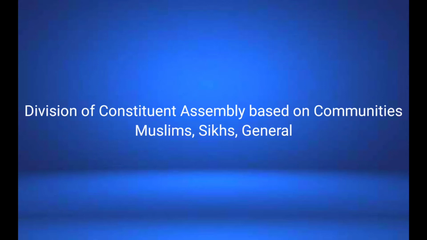And if we divide the members of the Constitutional Assembly based on communities, then there are 3 communities in the Constitutional Assembly. The first one is Muslims, and the second one is Sikhs. Both these communities have reservations in the Constitutional Assembly. And the third category is general. It includes all communities except Muslims and Sikhs. The Britishers provided reservations for these 2 communities because they did not want any friendly relationship between Hindus and Muslims. Finally, the Constitutional Assembly was established.